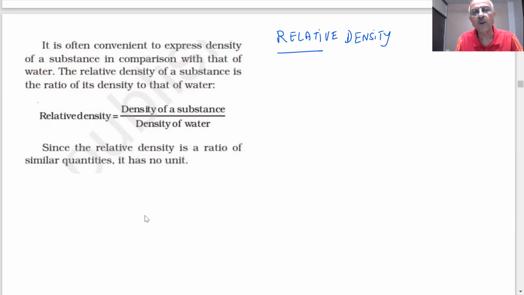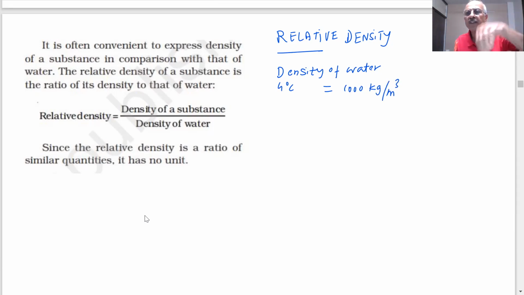You know the density of water. How much is that? At 4 degrees Celsius, it is listed. How much? 1000 kg per meter cube. So if I compare the density of every substance with water, we call it relative density. Relative density is the density of the substance divided by the density of the water, students.